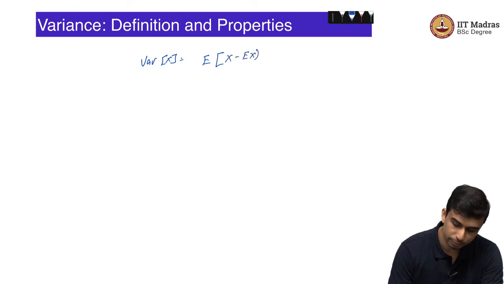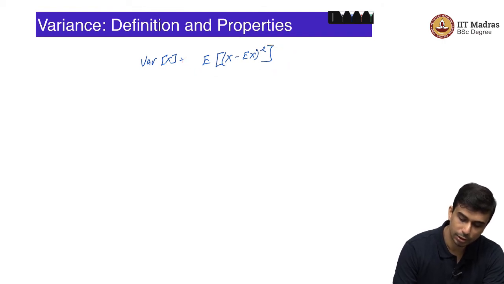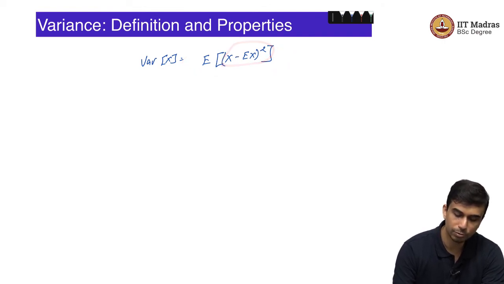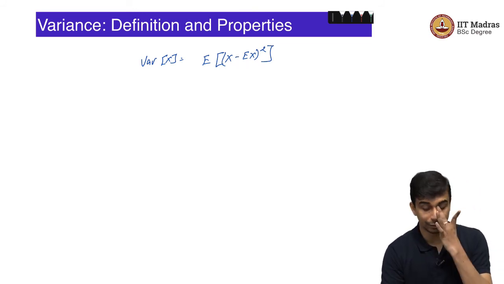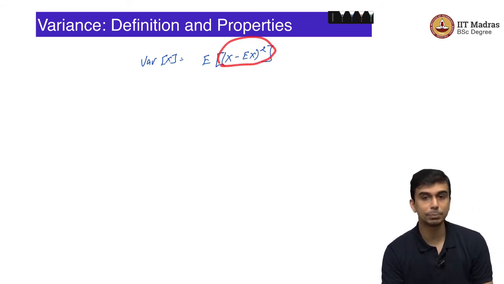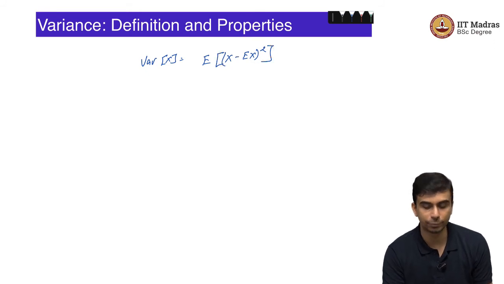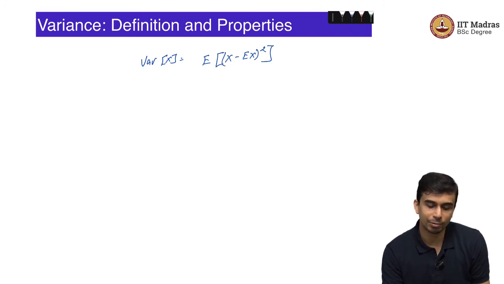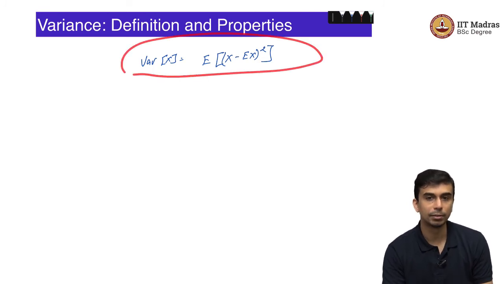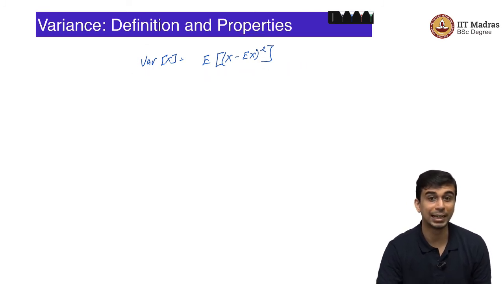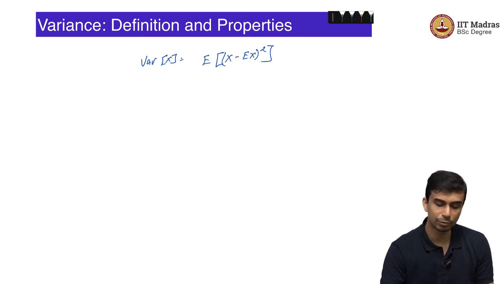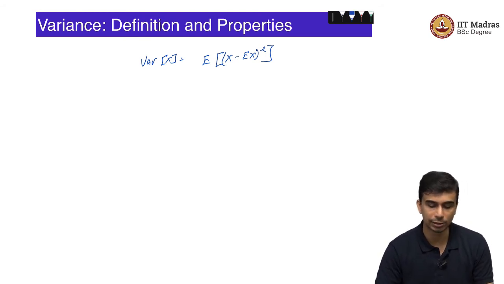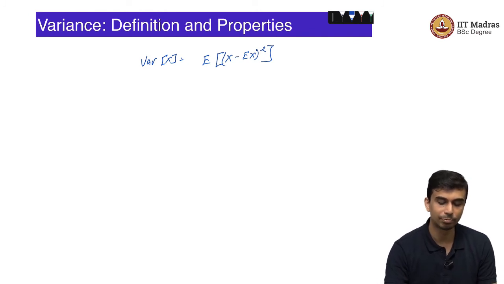Variance of x is the expected value of (x minus Ex) the whole square. The first thing you should ask is, when is the variance 0? The variance is 0 when (x minus Ex) the whole squared is a positive quantity, right. When is the expectation of a positive quantity 0? Well, the expectation of a positive quantity is 0 only when the entire thing is always 0, which means that (x minus Ex) the whole squared is 0, which means that x is a constant. So, the only way the variance can be 0 is if x is a constant, which is equal to the mean or the expectation.